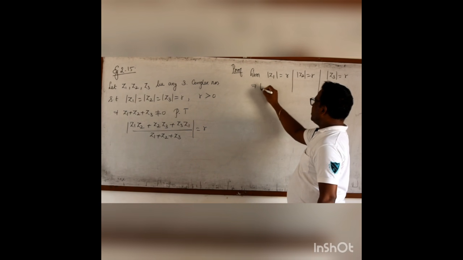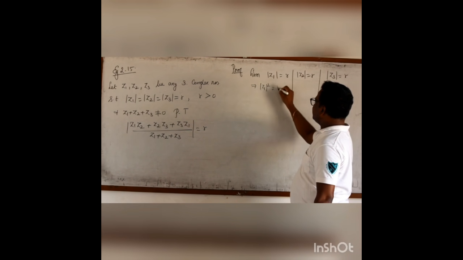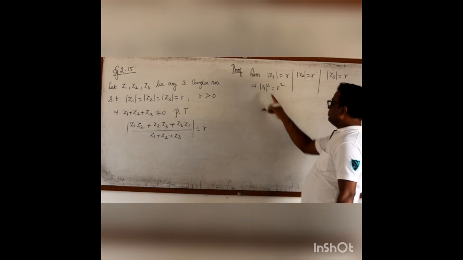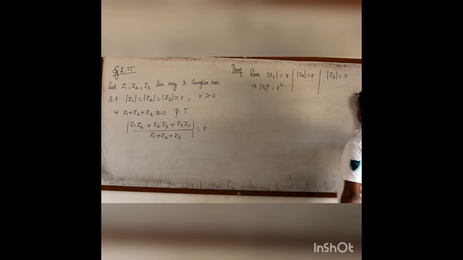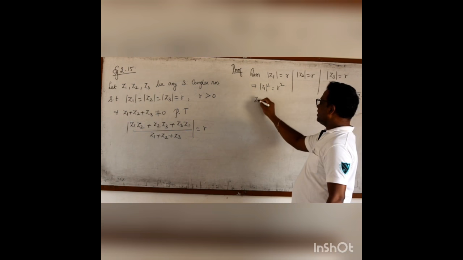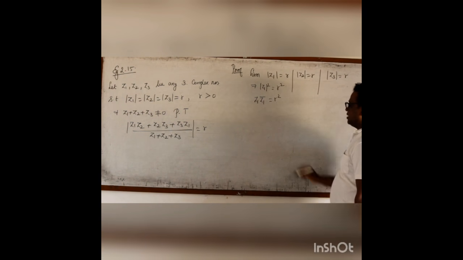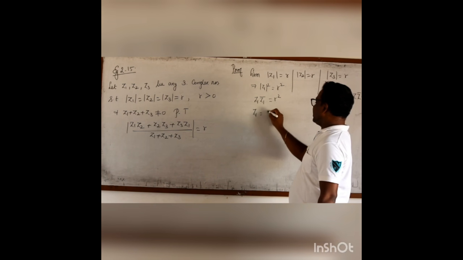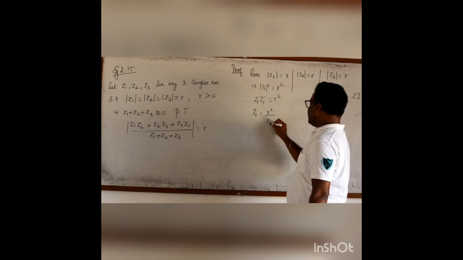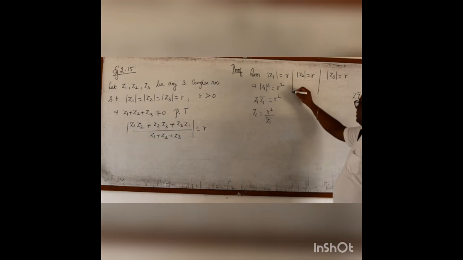This implies modulus of z1 square will be r square. But we know z into z bar is modulus of z square. So instead of modulus z1 square, I can write z1 into z1 bar. Then this is also r square. From this, z1 can be written as r square by z1 bar.